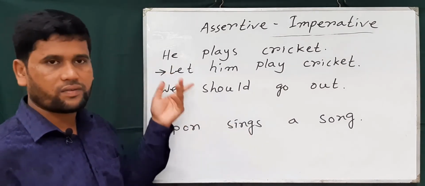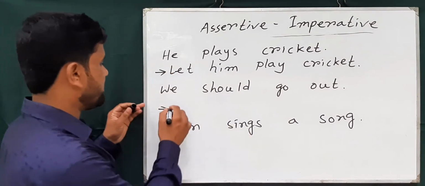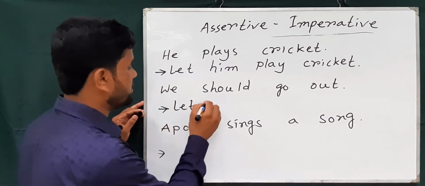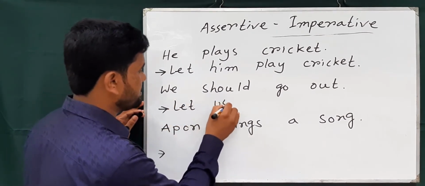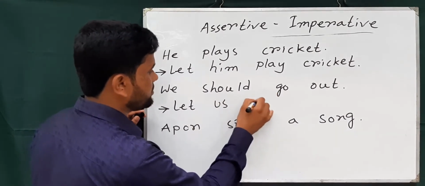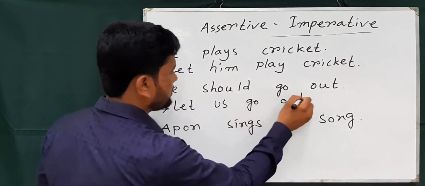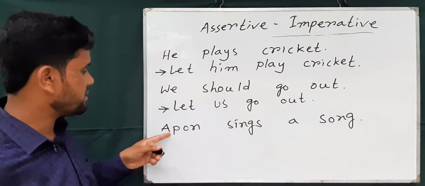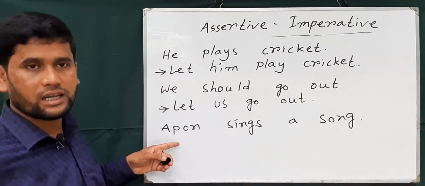Following the rules, we use let, and we is the subjective form, the objective form of we is us, and the base form of the verb, go out. Let us go out.